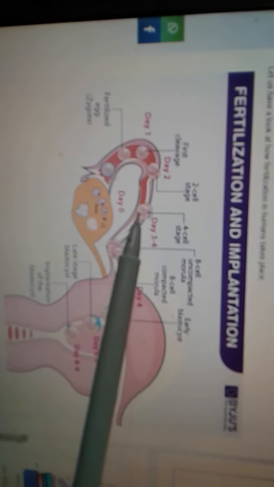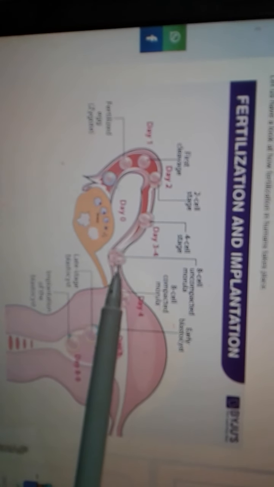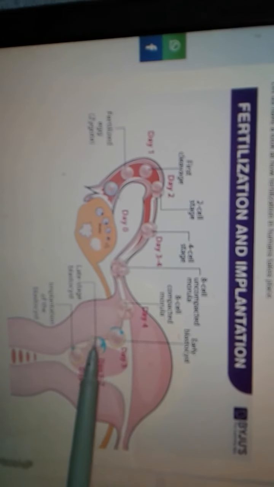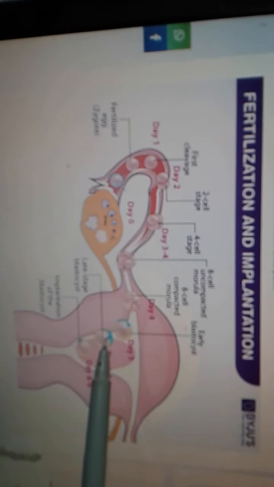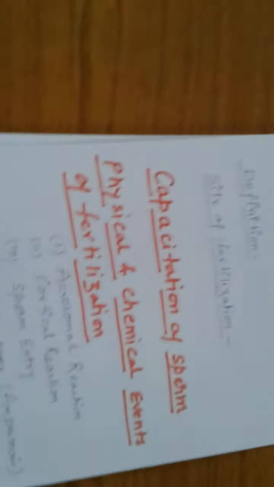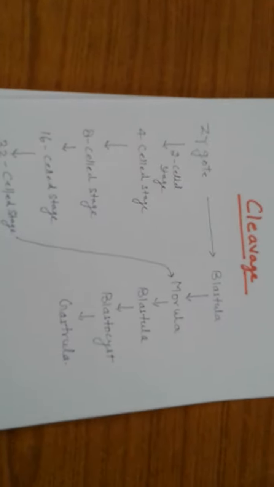and morula is transformed into blastula, and when this blastula reaches the uterus, it is implanted into the wall of the uterus. This is called the blastocyst, and pregnancy occurs. Okay, now we see the flow chart diagram of the cleavage.